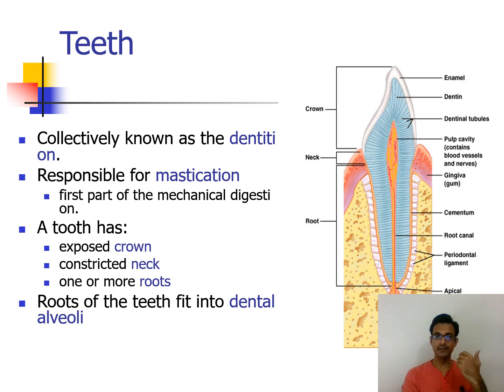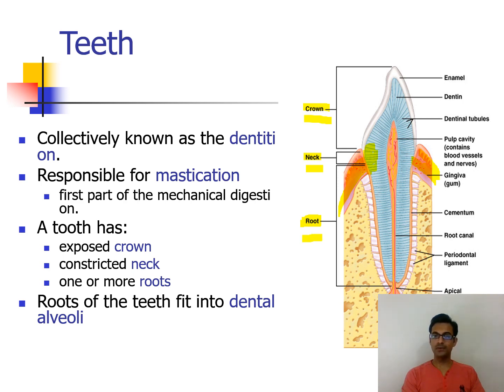Okay, the next part is the neck, which is held by the gums. In the oral cavity the gums are responsible for holding the teeth in position. So that portion is called the neck, and the neck is constricted. Here you can see that this portion of the teeth is smaller, it constricts compared to the crown. So the neck is always constricted, and then the last part is the root. So the three portions of teeth are the crown, the neck, and the root.